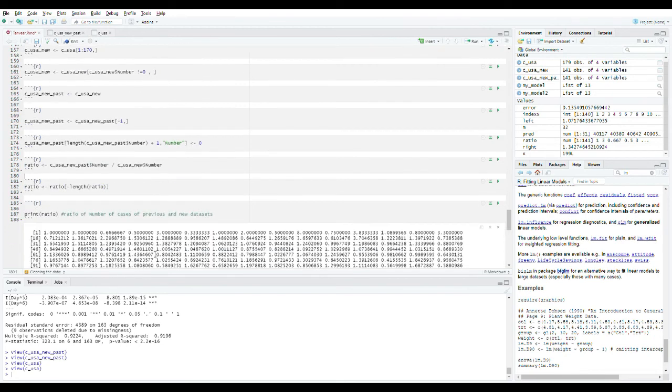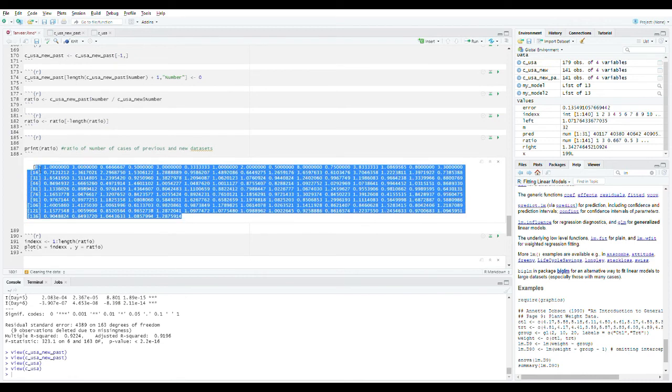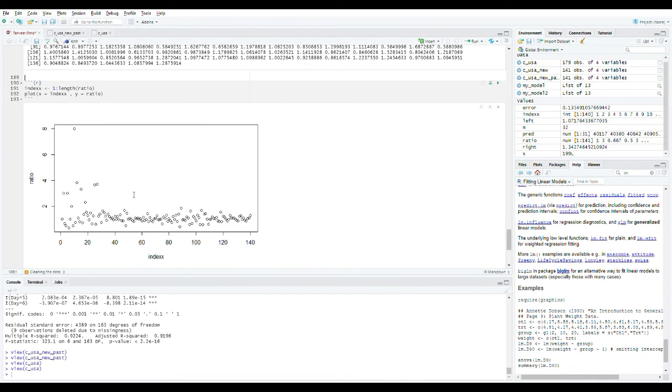Now by doing that, we can get all these ratios, and if we want to plot this, then we get all these ratios here on this visualization. You can see here a cluster or a group of dots. So we want to get the average, the mean ratio.